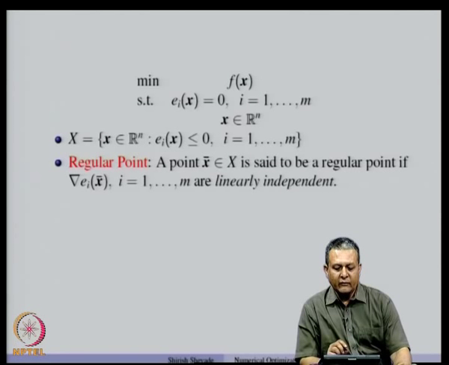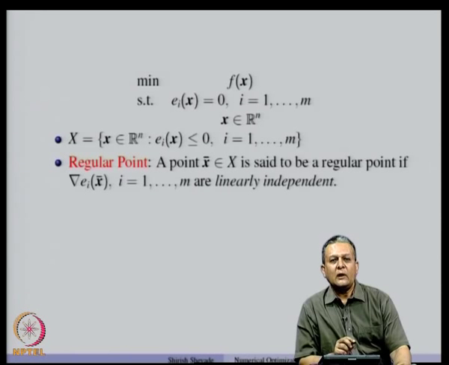The only difference is that for the inequality constraints, we had to take only those constraints which were active, or for which H_j at x bar was 0, and then the gradients of those had to be linearly independent. While here, since we are talking about equality constraints, all the constraints are active at any given point x bar, and therefore,